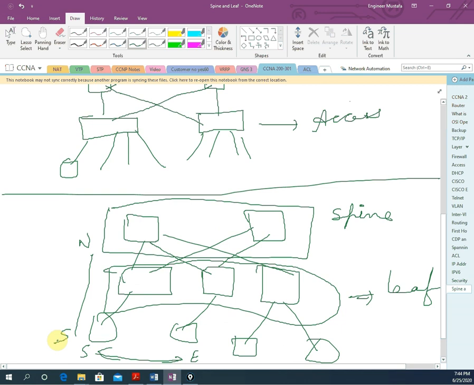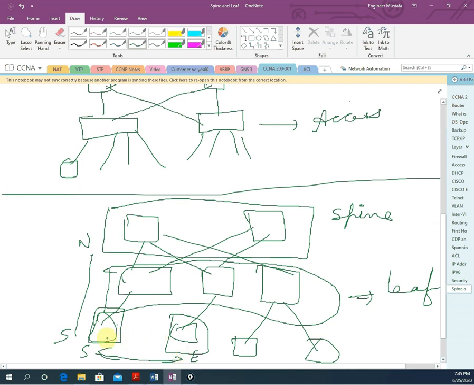Okay, so now you need to remember where we use this type of architecture. It is useful for a data center that experiences more east and west network traffic than north and south traffic. Like in our data center we have virtualization, and many servers and many clusters present, and they want to communicate with the servers in the east and west, not north and south.